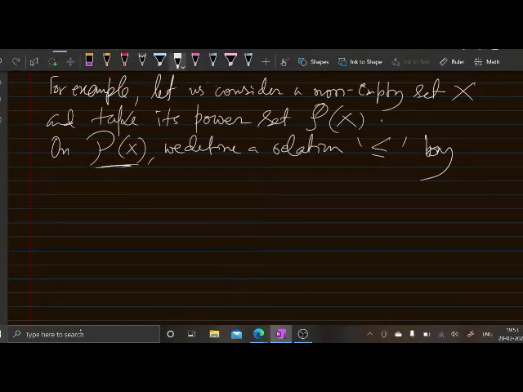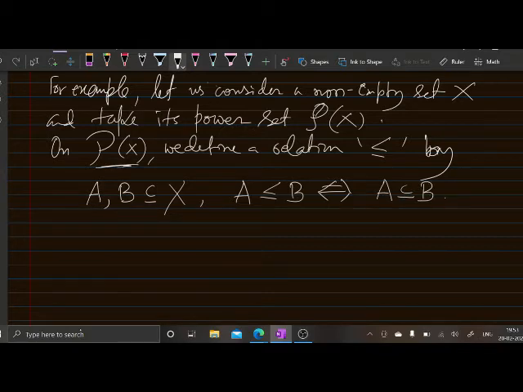in this power set of X we have as members the subsets of X. That means we are taking two subsets of X, A and B. Then A is less than or equal to B if and only if A is a subset of B. So here less than or equal to means A will have to be a subset of B. Don't treat this less than or equal to in its usual meaning.